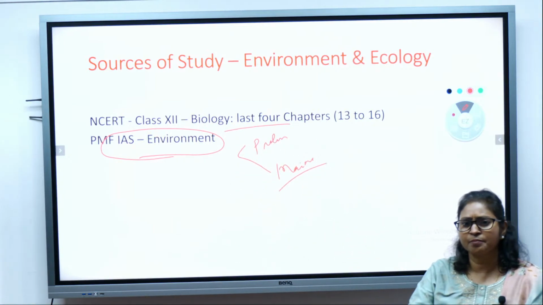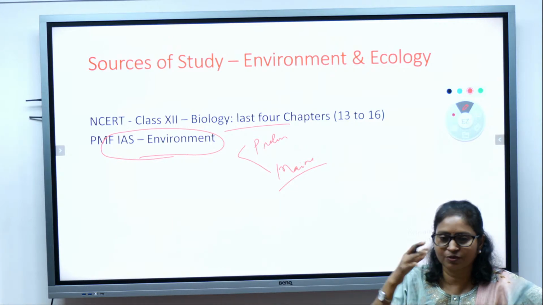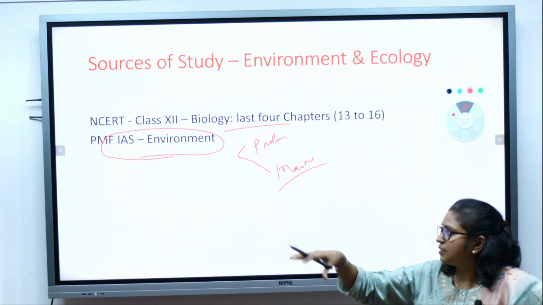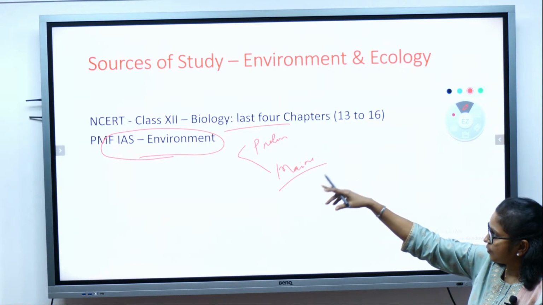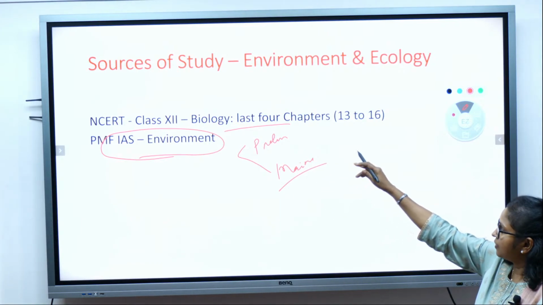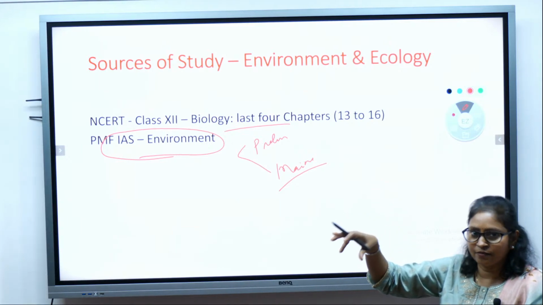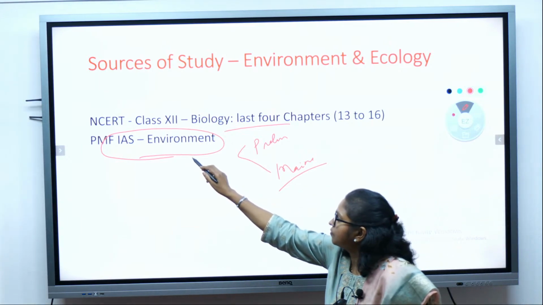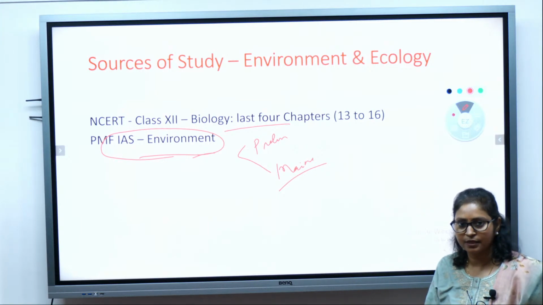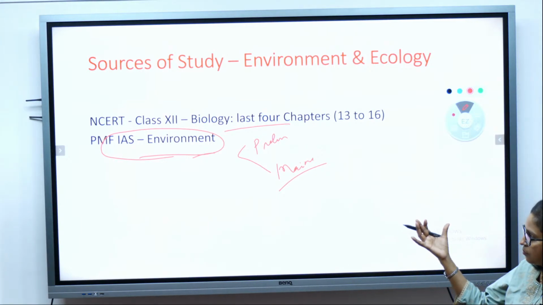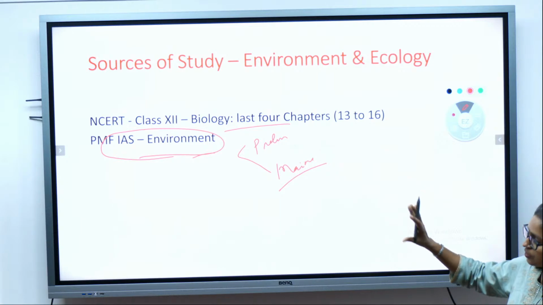NCERT we recommend for all the subjects because it gives you the basic understanding. So please read the NCERT 12th class biology book, the last 4 chapters, to get a good basic idea about the environment, and then you can read this book. It will cater to both your prelims and mains requirements, right? So not many sources, a simple source, stick to that.